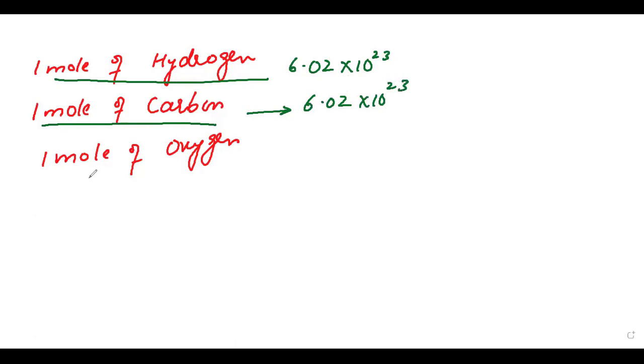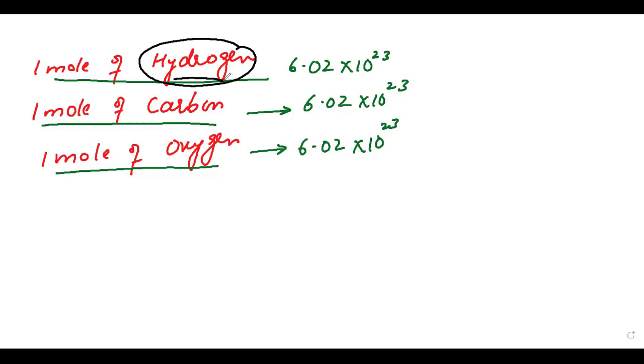When you take 1 mole of oxygen and try to figure out the number of particles, you will find that 1 mole of oxygen also contains 6.02 × 10^23 atoms. So the question arises: hydrogen has a different mass, carbon has a different mass, oxygen has a different mass.